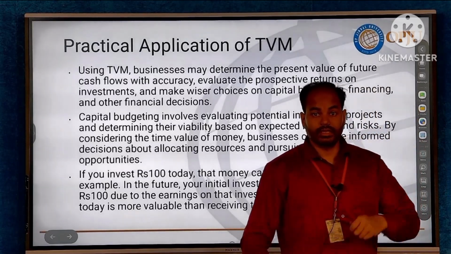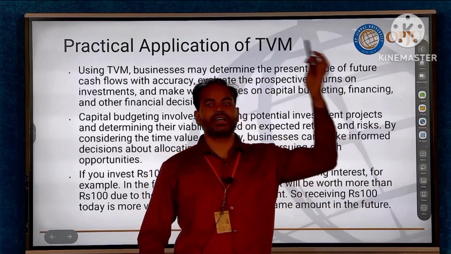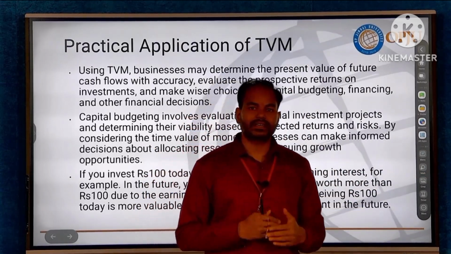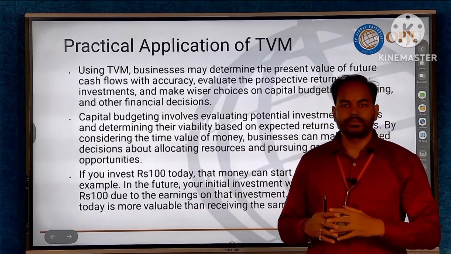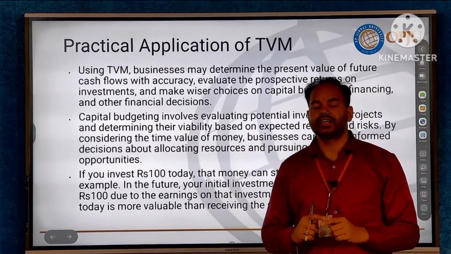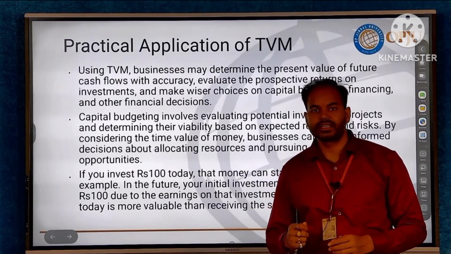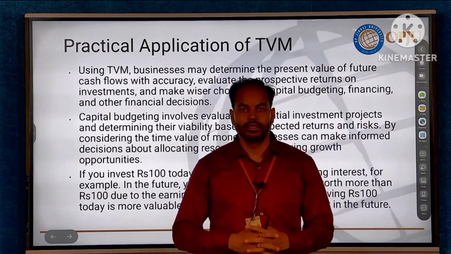So if you receive 110 after 1 year, if you discount it by 10%, the value will be 100 today. So in a practical sense also, apart from business and corporate, time value of money gives you insights about the nature of investment and the value of money that you hold today in your hand.